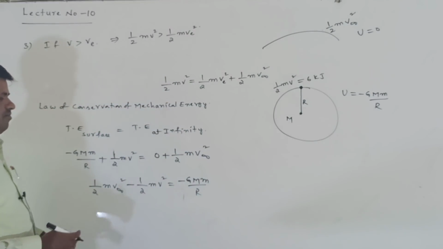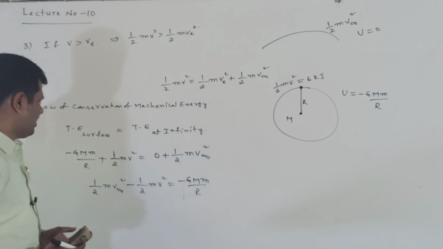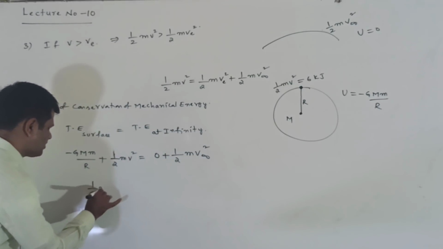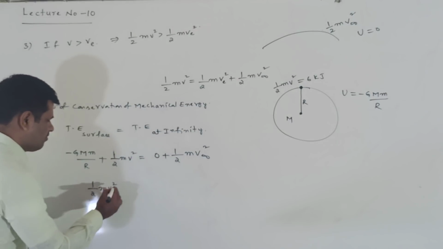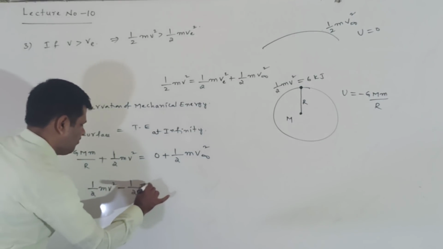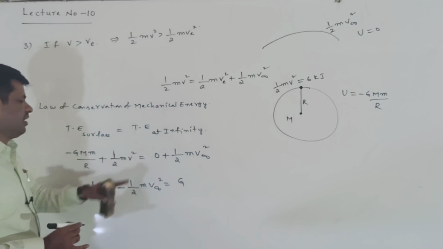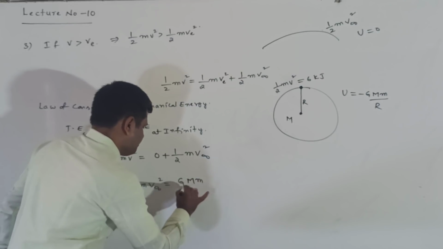Or you can write simply half m v square minus half m v infinity square is equal to GMm by r.